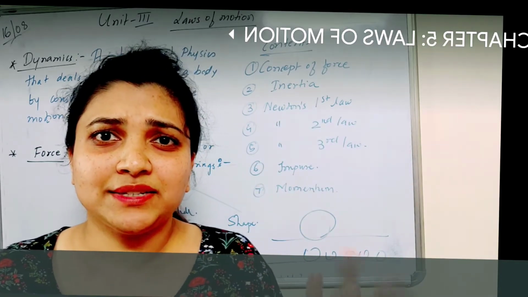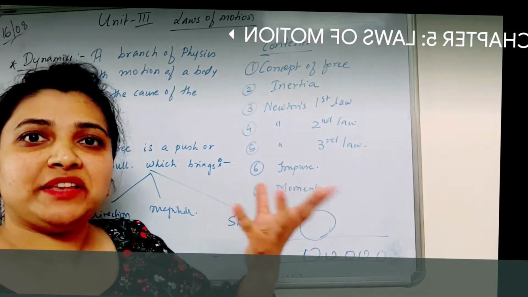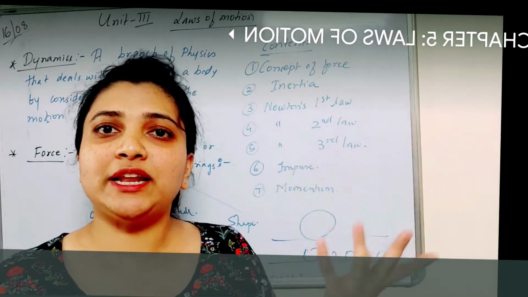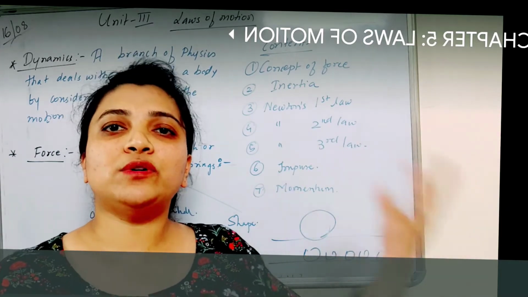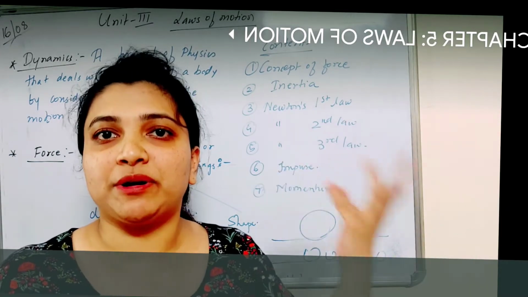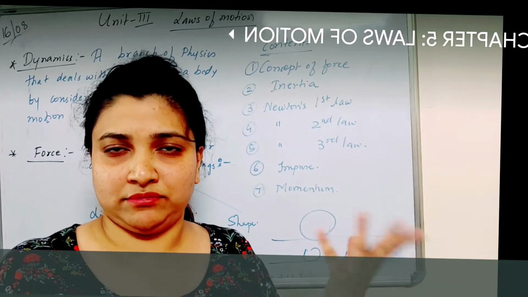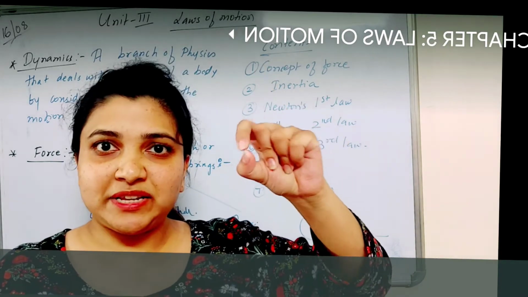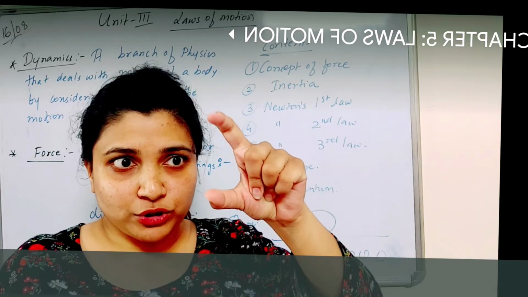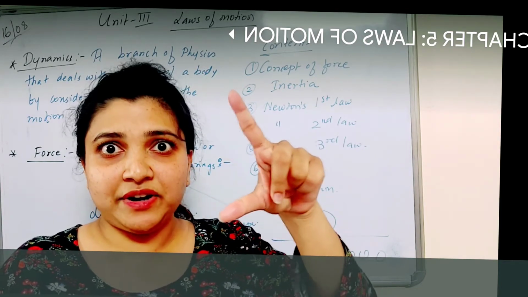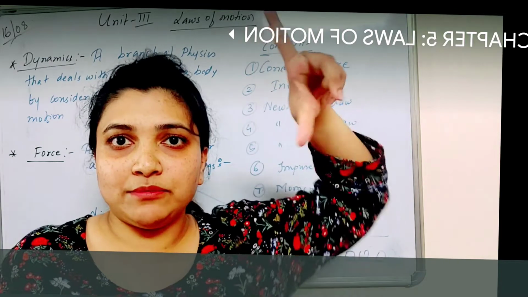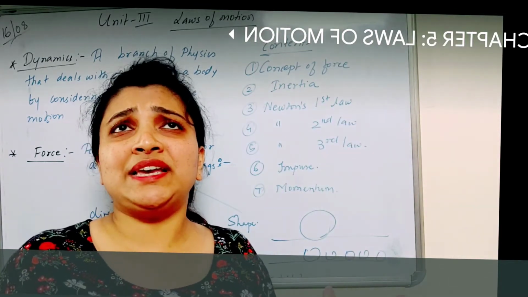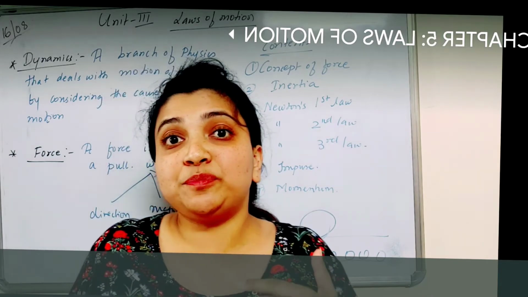Basically you're folding it here and there, and there is a certain force you're applying which is changing its shape, compressing it. Similarly with a spring: how much force you apply to compress it, if you leave it, the same force comes out again. That is the spring force.